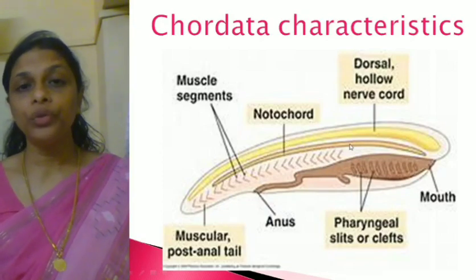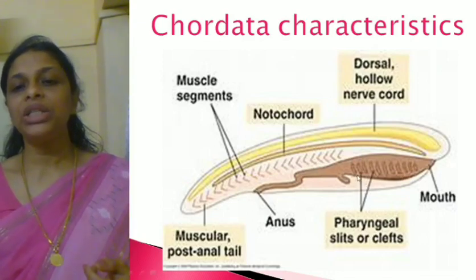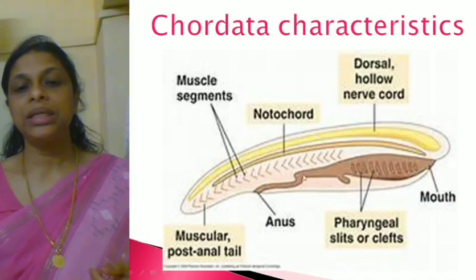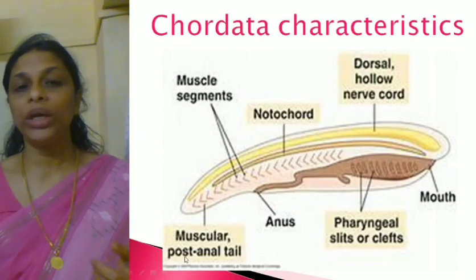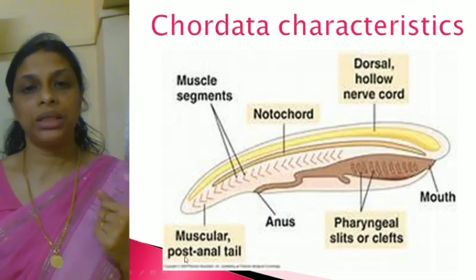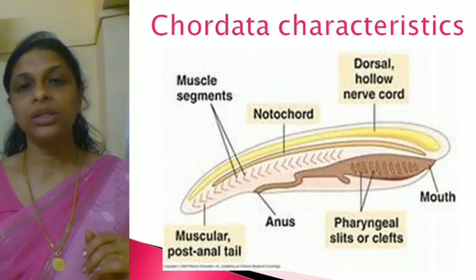What's the function of notochord? Its function is to give support, a kind of endoskeleton. Then you find pharyngeal gill slits. These are the gill slits, and this is the anus. Behind the anus there is a tail. That is why it's called post-anal tail. And the heart is ventral. Hope the characteristic features of chordates are clear.